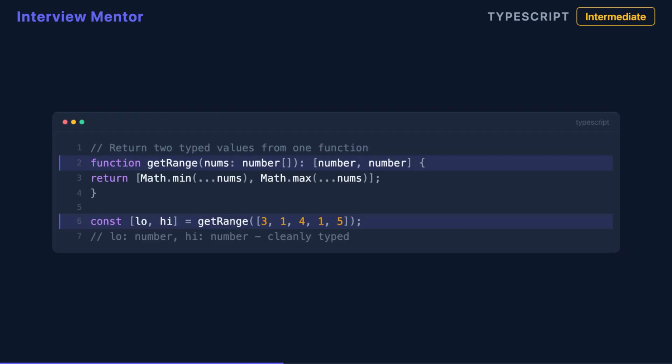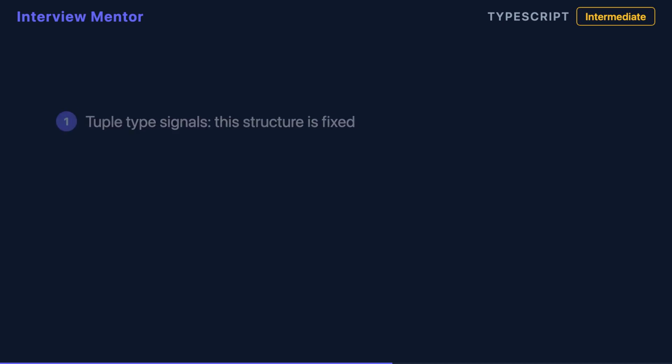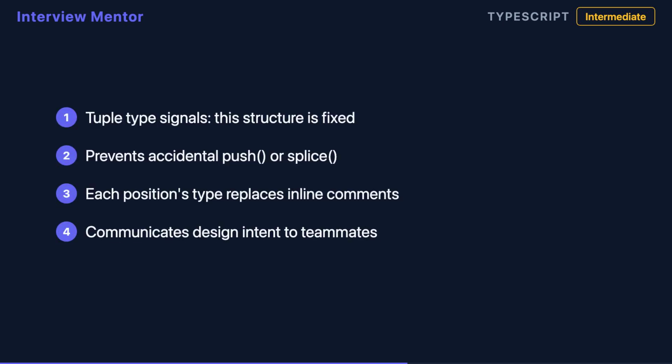A great real-world example is a function that returns multiple values, like React's useState hook, which returns a value and a setter function. You could also use tuples for x and y coordinates, or for a database row where each column has a distinct type. Finally, using a tuple signals intent to other developers.